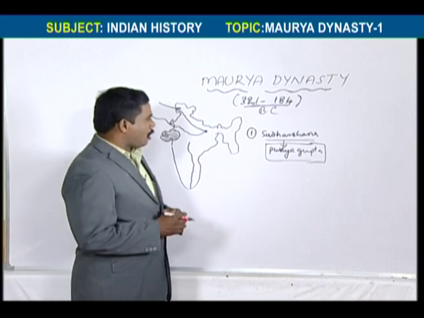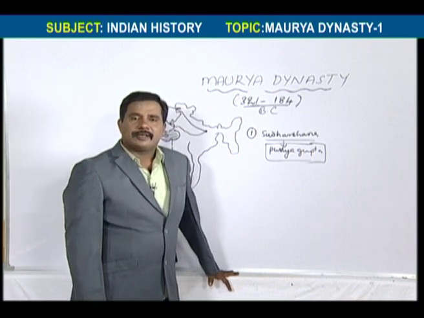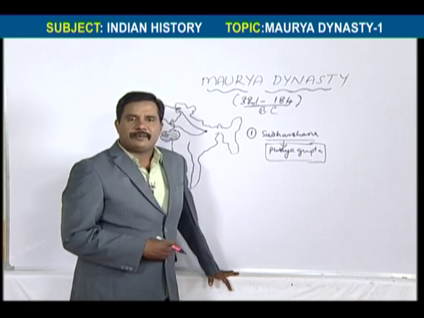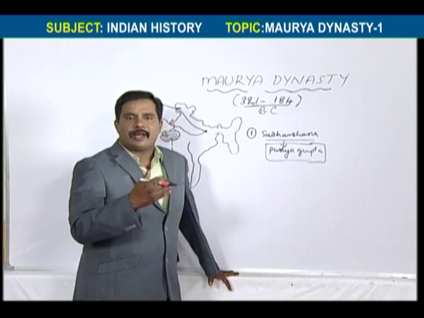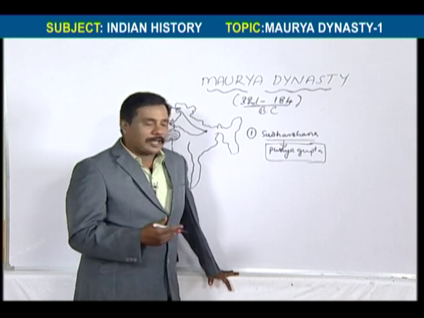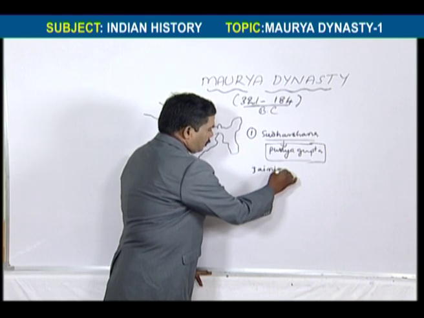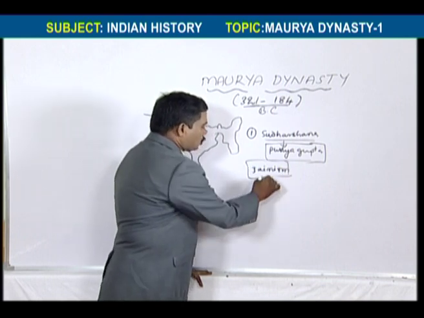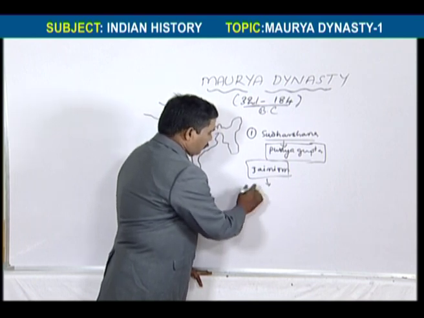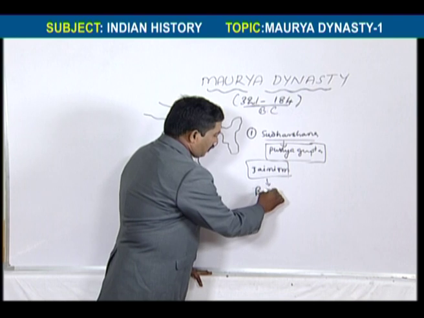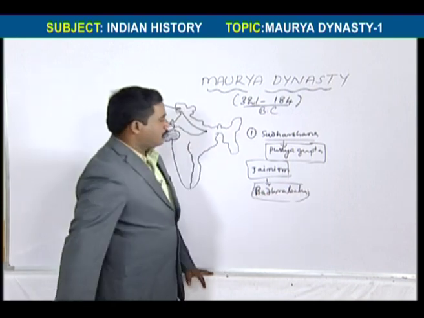And so regarding all these points, actually Chandragupta Maurya was Hindu. First of all, he was a Hindu king, but later he joined Jainism.